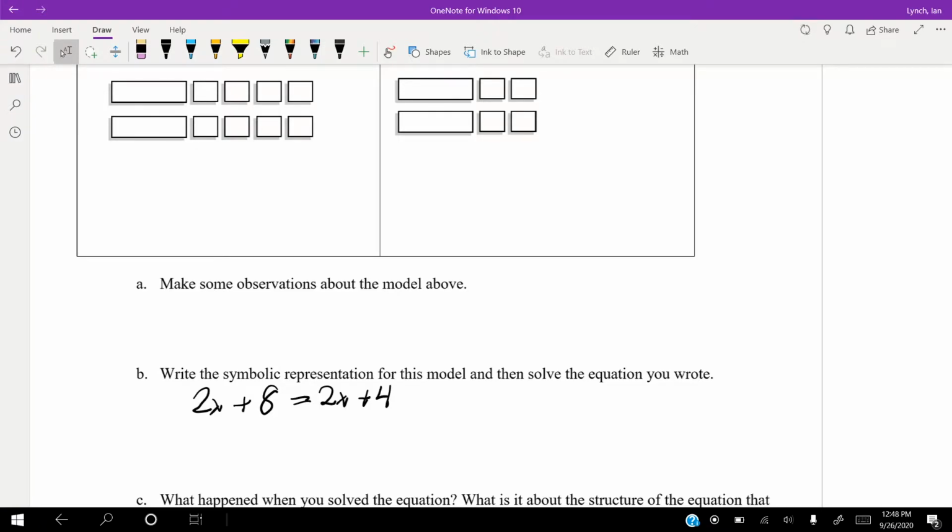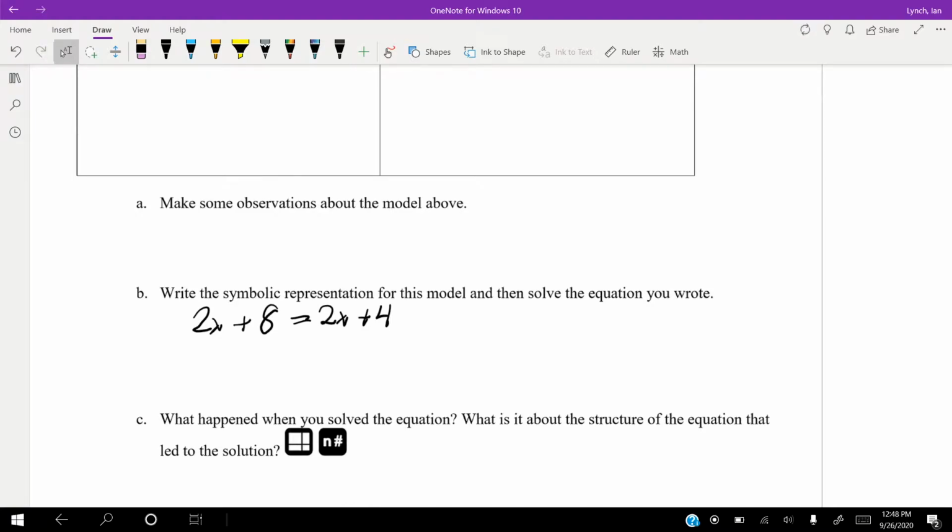Now let's solve this. All right, so no distribution to do, no combining of like terms. So we're right on to step 3, which is to move our variable, which, again, I don't think it matters which side we subtract from. So let's just, because they're both 2x, we'll subtract 2x from both sides to get 8 equals 4. Now, 8 doesn't equal 4. 8 and 4 are not the same number. Not even close. 8 is 2 times 4.